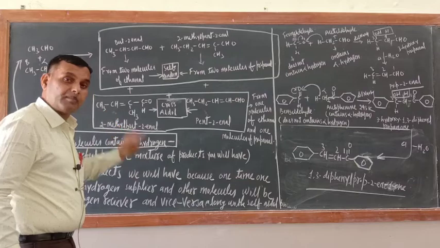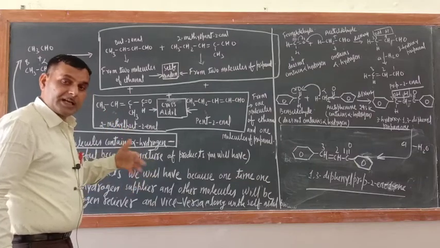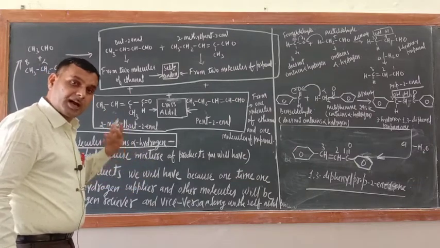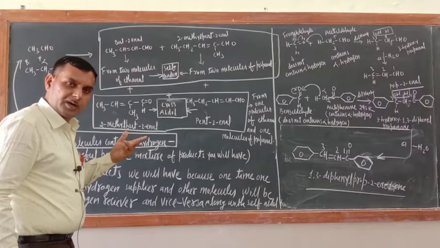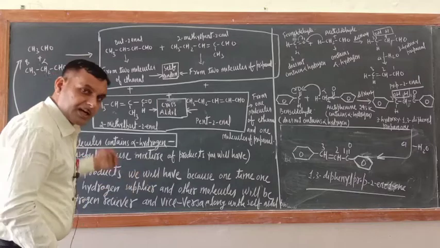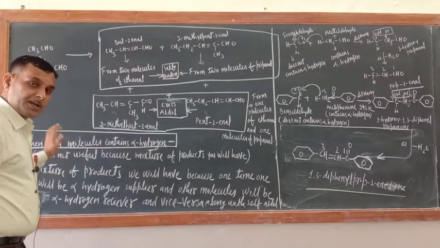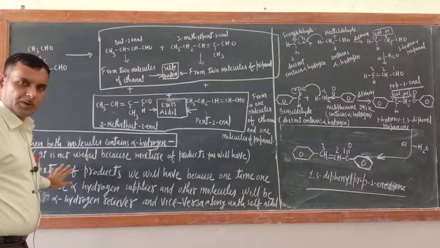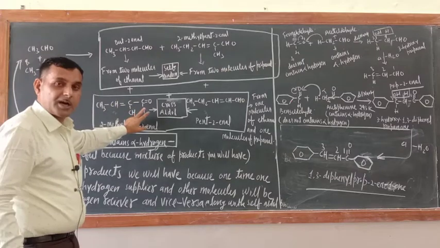If you are taking molecules where both are having alpha hydrogen, then the purpose of cross aldol itself is wasted. That is why this is not useful, because many products you are getting here.